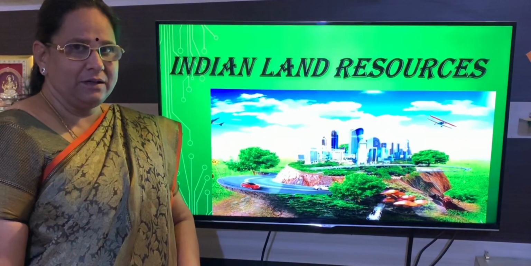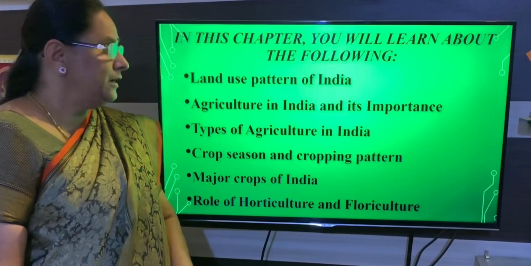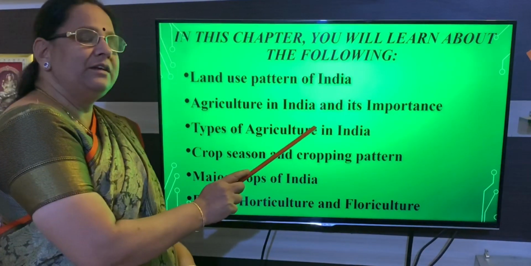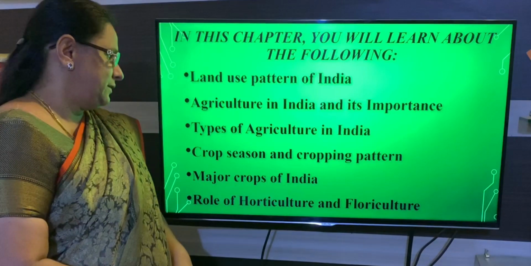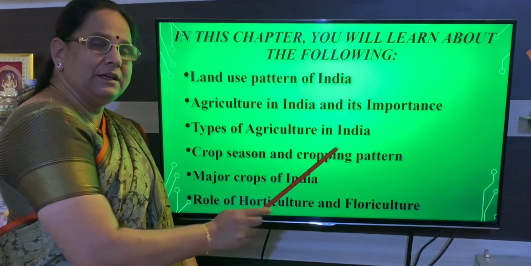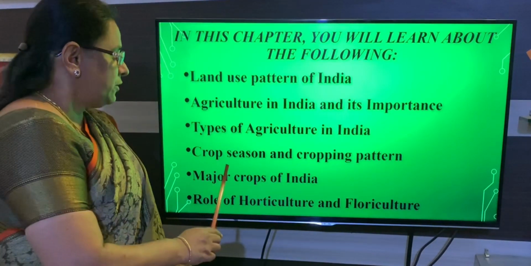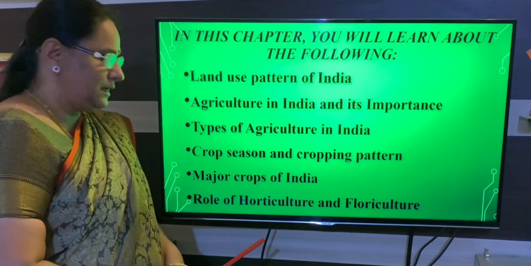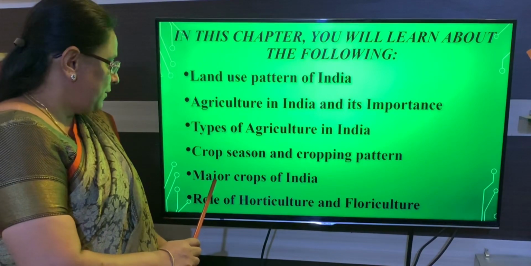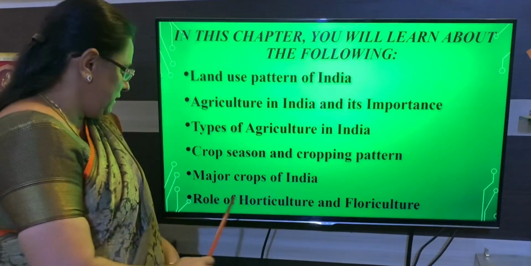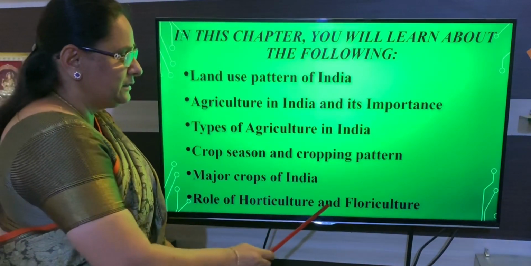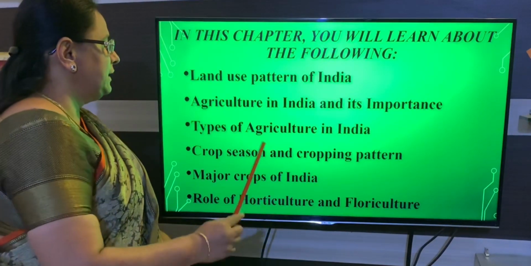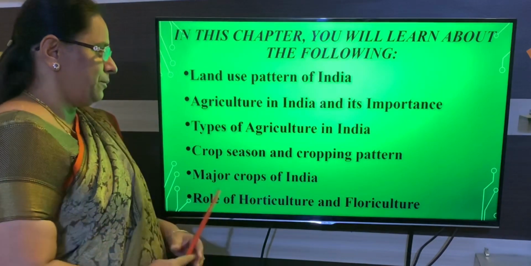In this chapter, we have already learned the land use pattern of India, agriculture in India and its importance, types of agriculture in India, crop season and cropping pattern. Today we will be learning about major crops of India, and the role of horticulture and floriculture. We have already learned these four topics.